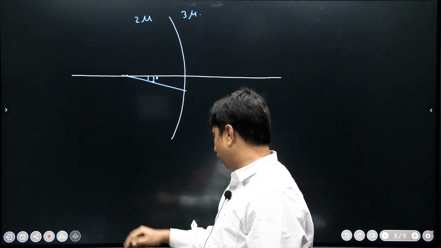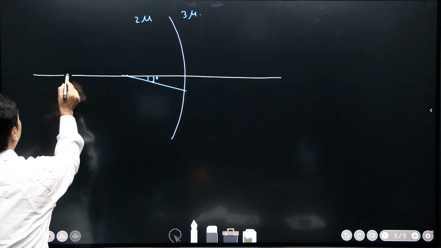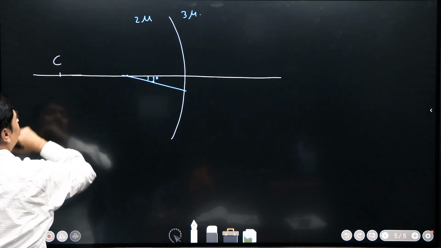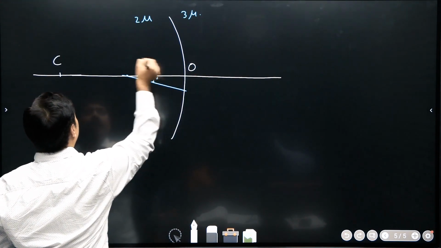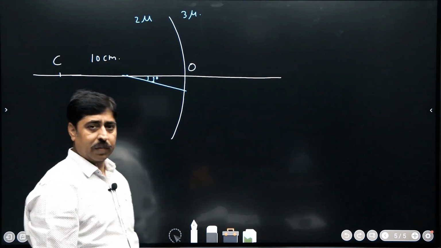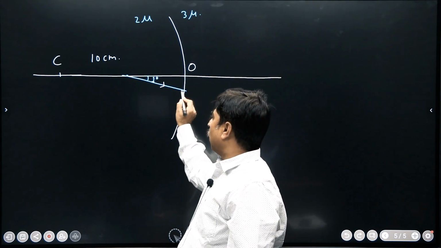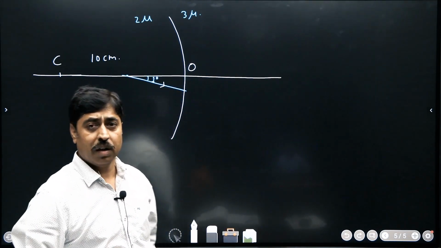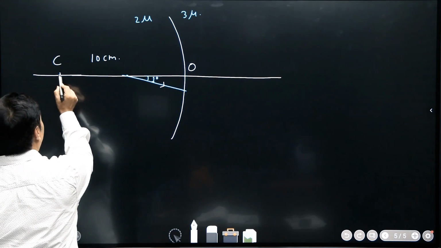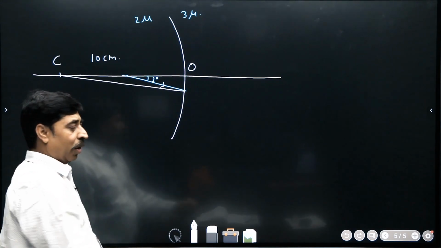So for this surface also, the radius of curvature is 10 centimeter. That means this length OC is basically 10 centimeter. And if I want to draw the normal at this point of incidence, I will have to connect this. This is the normal.